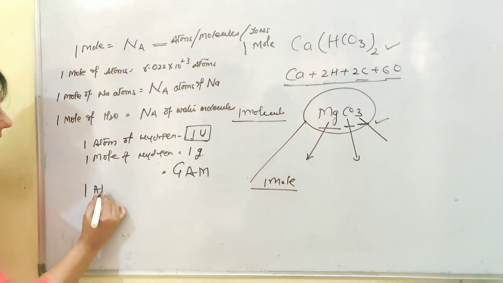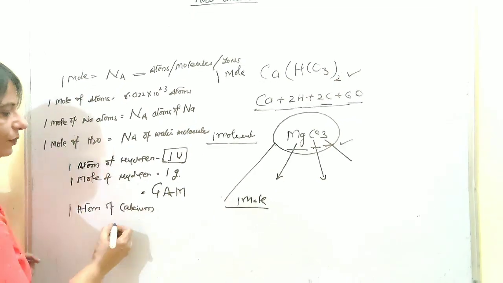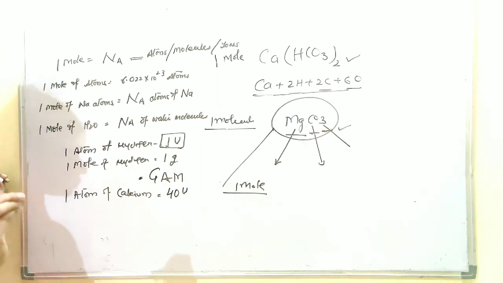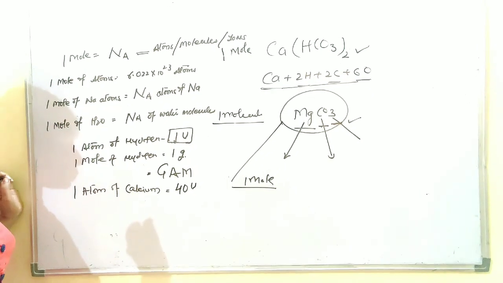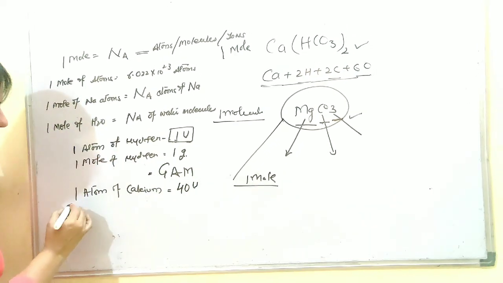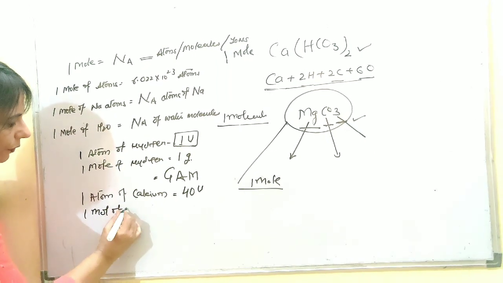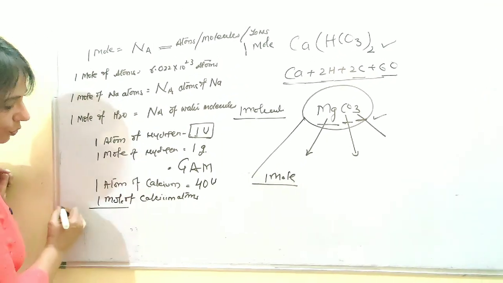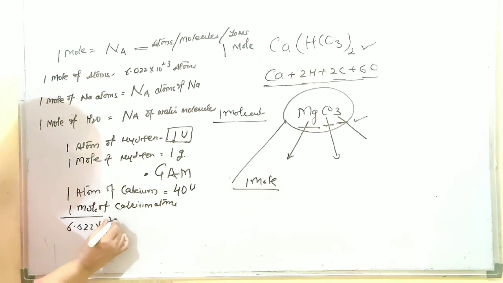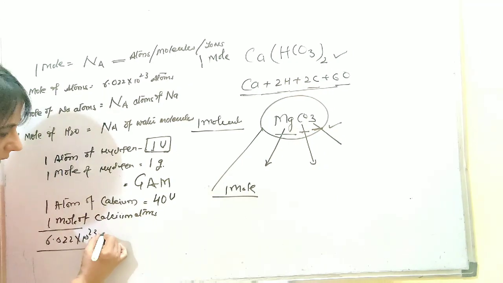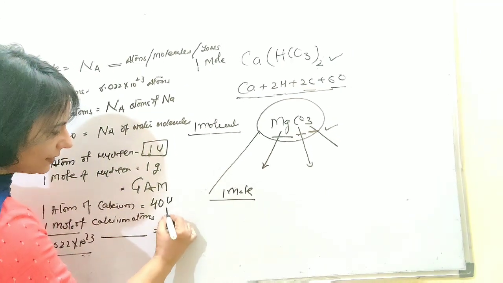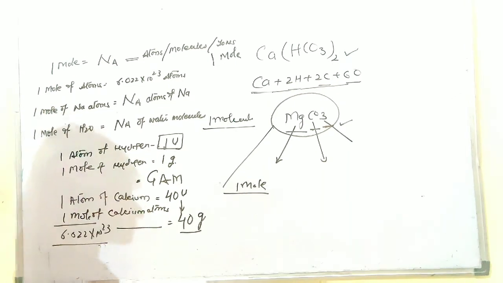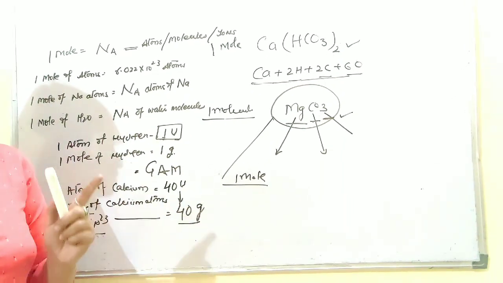If I say I have taken one atom of calcium, that is 40 U. Very minute, very insignificant, unnoticeable mass, this 40 U. But if I take 1 mole of calcium atoms, because 1 mole is a huge number, that is 6.022 into 10 raised to 23 particles, these many calcium atoms are going to have exactly the same numerical value, but the unit is going to be 40 G. That means 40 grams, and this is the gram atomic mass of calcium.